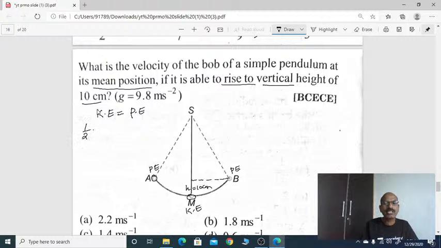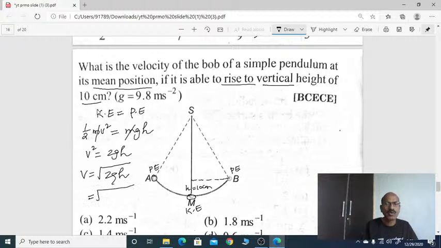We know kinetic energy half mv square equal potential energy mgh. Correct? It is oscillating with the velocity v. Half mv square kinetic energy, potential energy mgh. So both sides m cancel it. So v square equal, these two cross multiply, 2gh, v equal to root 2gh. That's it. Now root 2 into g 9.8, given already. 9.8 into h is 10. Right, root value take it, you will get correctly